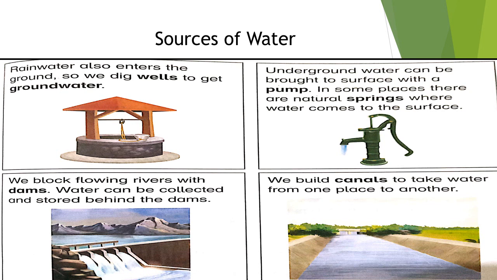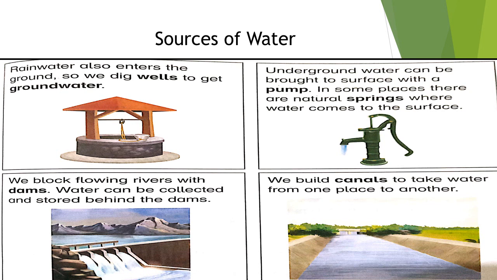Next, we block flowing rivers with dams. As you can see in the third image, there is an image of a dam. So we can block the flowing water with the help of the dam. If we build a dam near the flowing water, it can block the flowing water. Water can be collected and stored behind the dams.